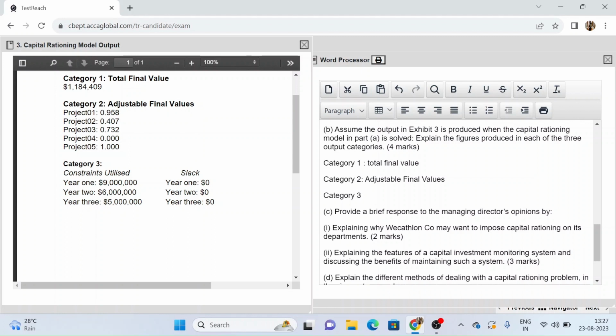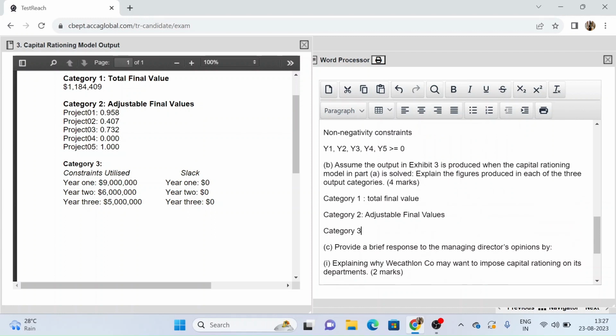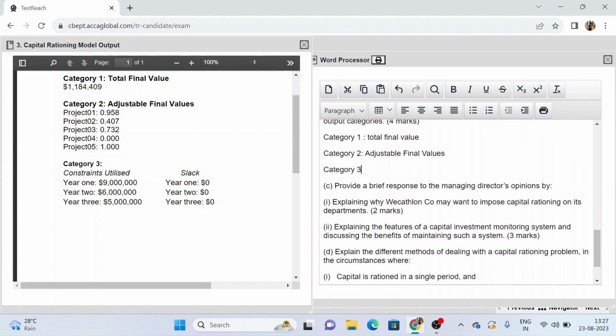That means that there is no additional money that will remain. And then in year 3 also we did have only $5 million, and we are using all of that, and there will be no slack that is left with us, that is, no funds will remain unutilized. So this is how you can explain all the three categories that are given to you.